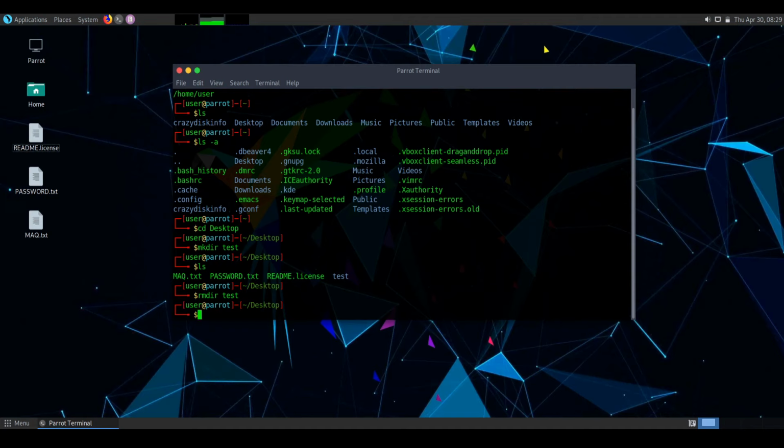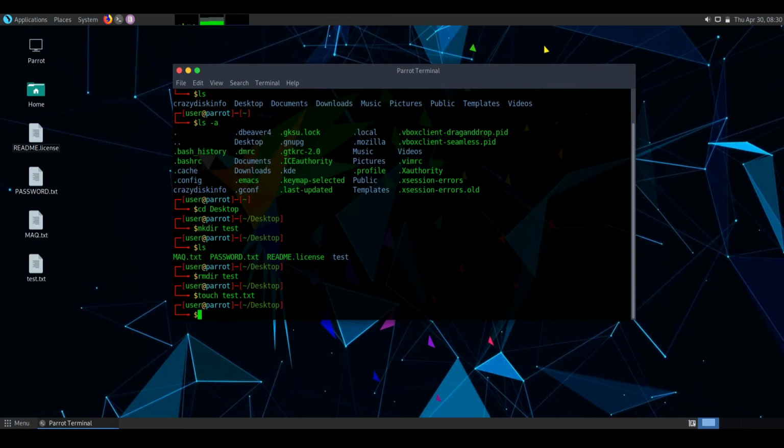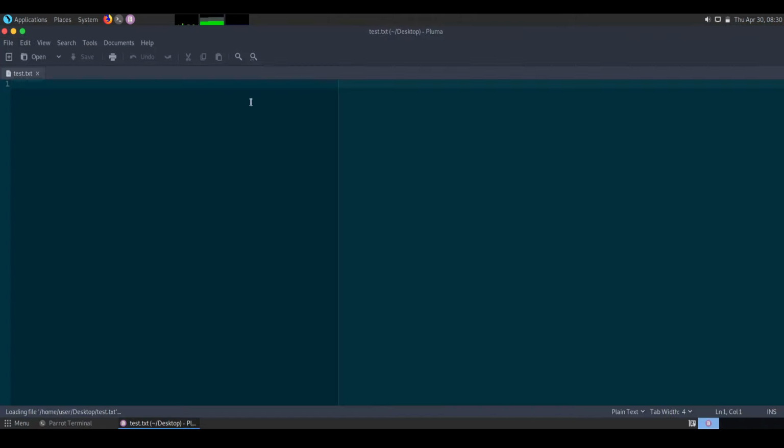For creating a new file we use the command touch. For example, making a text document, just type touch name of the document.txt. So as you can see, our test.txt document is ready, but it is empty from inside.